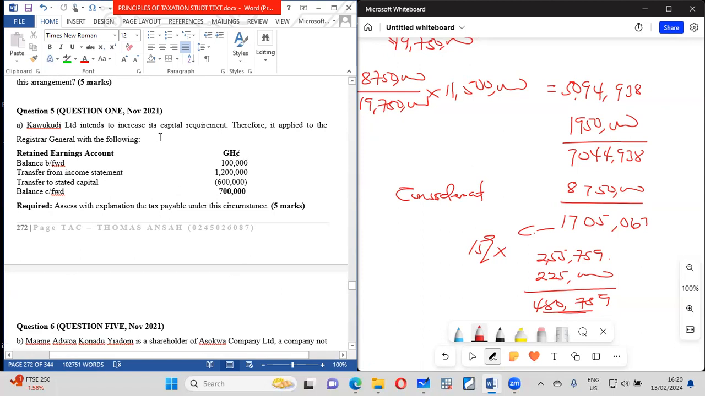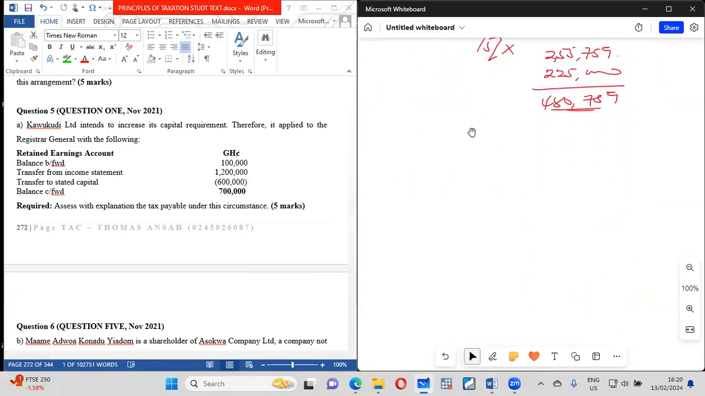And you have this one on retained earnings. It intends to increase its capital and it applied to the registrar general. The balance brought down of its retained earnings, transfer from income 1.2. What do we have here? Anytime they transfer money to stated capital, do you remember 0.5% stamp duty? Then what? The money they transfer is taxed at 8%, deemed dividend. So you tax this 600 at 8% and tax the same 600 at 0.5%. So 0.5% of the 600 will go to the registrar.